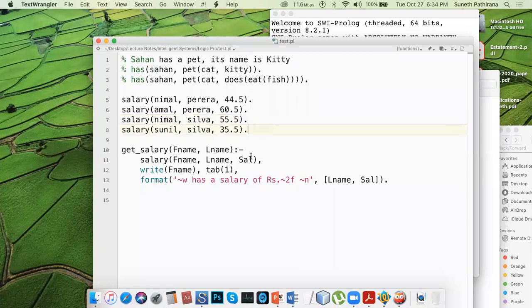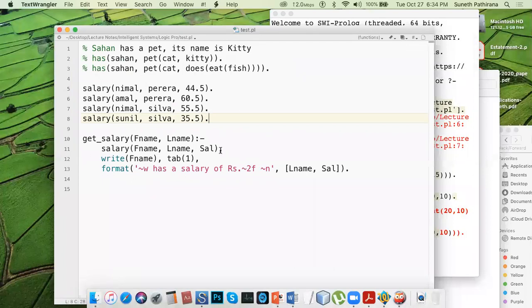So I will declare a user-defined function, get salary, and the parameter. If the initial letter is in uppercase, that means this entire term acts as a variable.